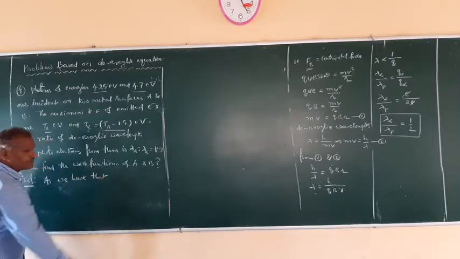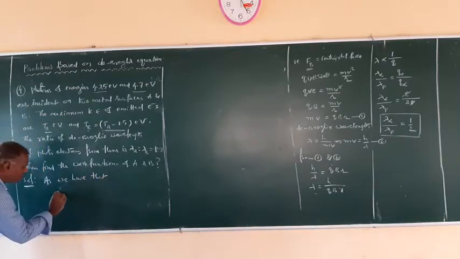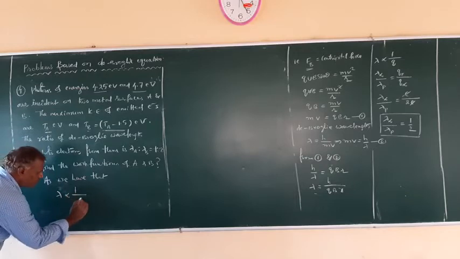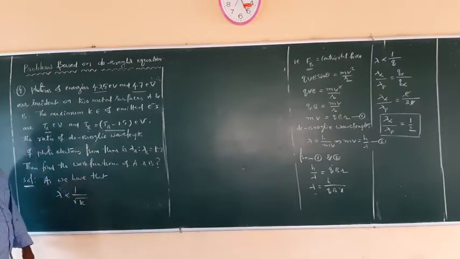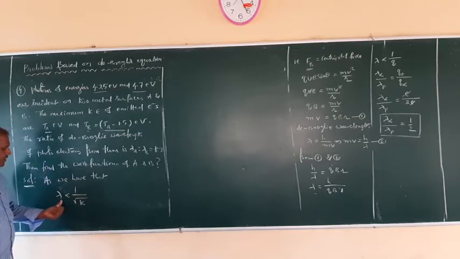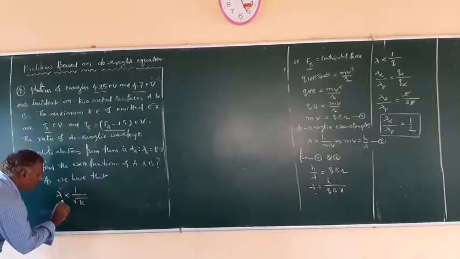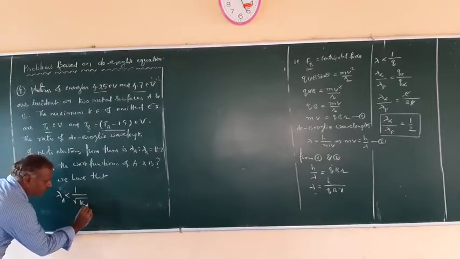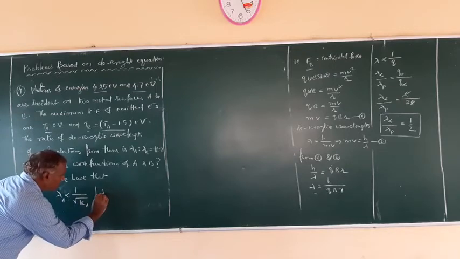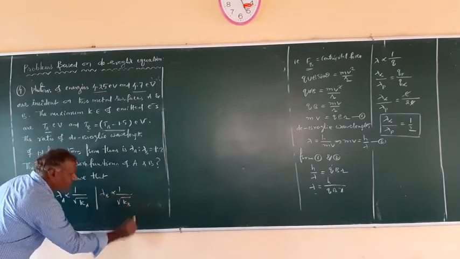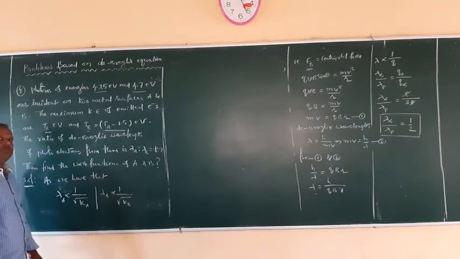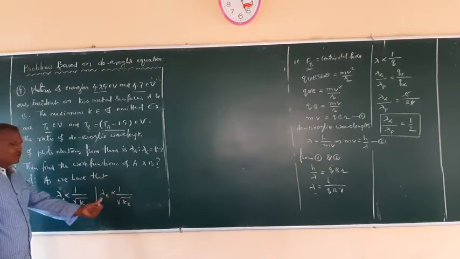So what is the relation between the de Broglie wavelength and kinetic energy? The de Broglie wavelength is proportional to 1 upon root of K. Now, for A metal, kinetic energy K_A, and for B metal, kinetic energy K_B, you find out the ratio of both. This is for A, this is the kinetic energy of A. Similarly, I can write lambda for B is proportional to 1 upon root of K_B, that is the kinetic energy of B metal. Then divide.